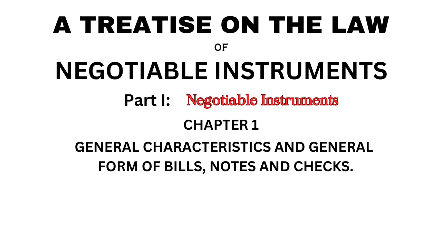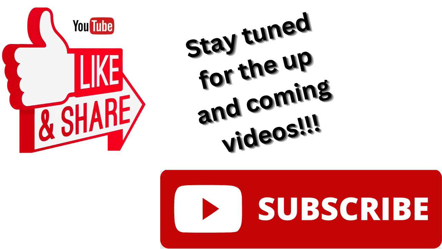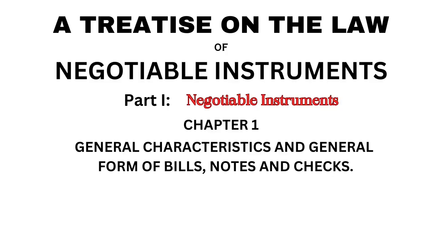Part 1. Negotiable Instruments. Chapter 1. General Characteristics and General Form of Bills, Notes and Checks. Subsection 1. Introductory. The most common forms of commercial paper used today in commercial transactions are promissory notes, bills of exchange, and bank checks. At present, these constitute the medium of exchange for about 90% of all commercial transactions.